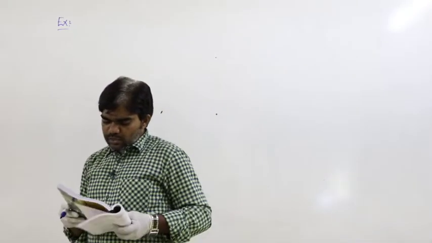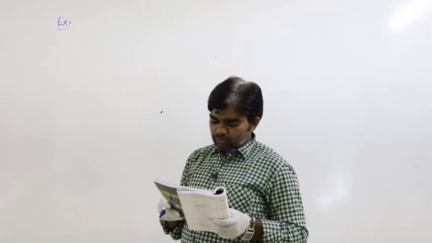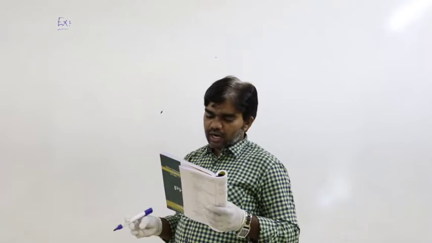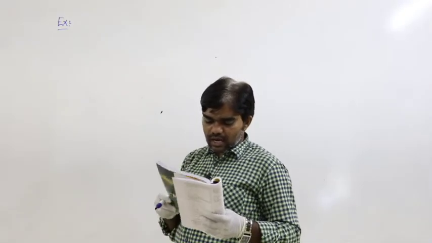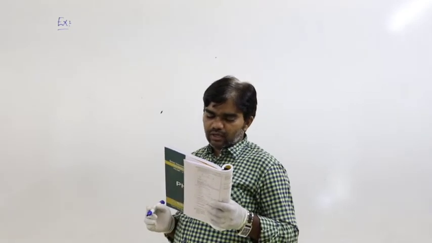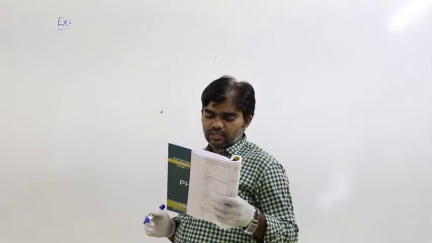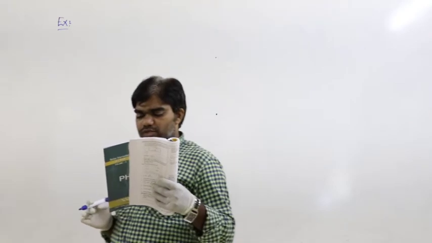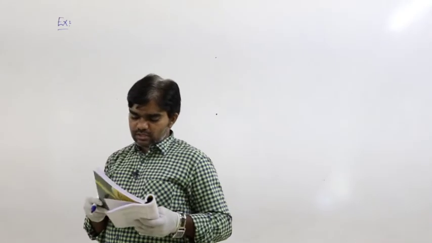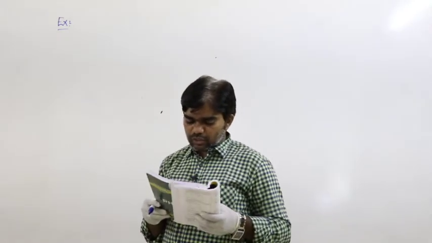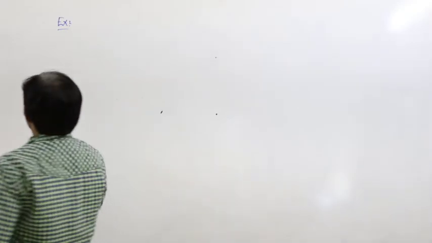So page number 117, one example problem here. Two cells A and B with the same EMF of 2 volts each and with internal resistances RA 3.5 and RB 0.5 are connected in series with an external resistance 3. With an external resistance 3, find the terminal voltage across the two cells.